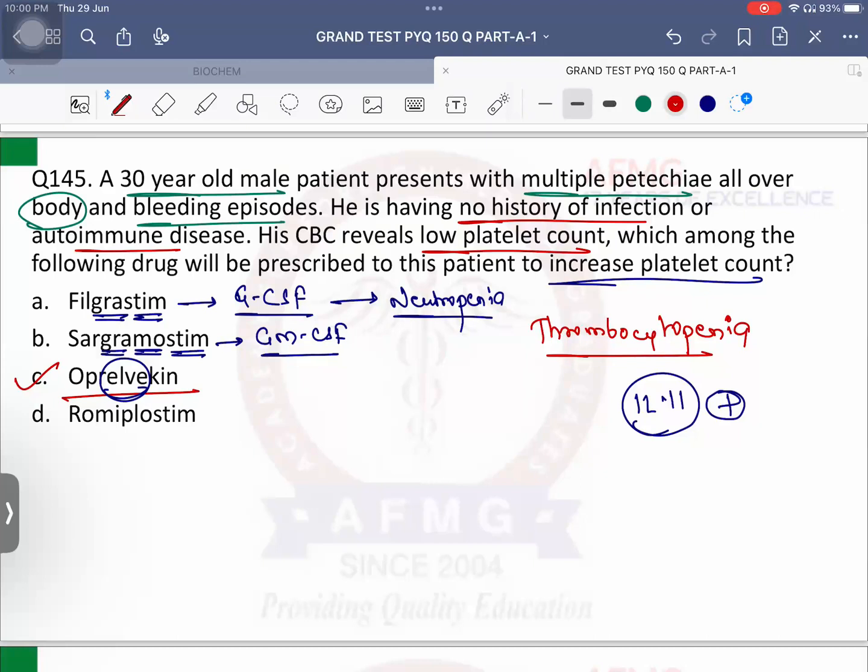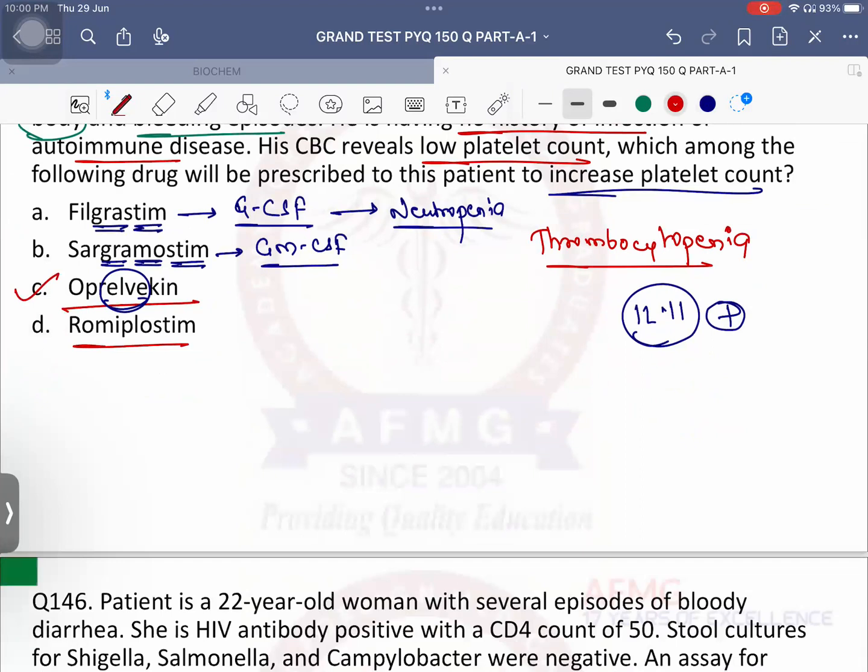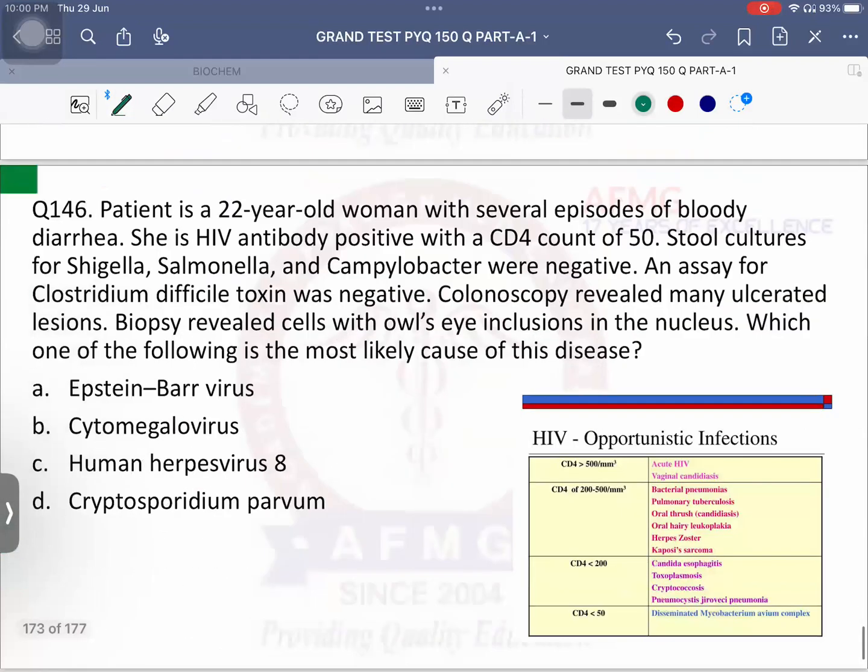When do all these conditions usually occur? Chemotherapy. Very good. Chemotherapy drugs are definitely known to cause bone marrow suppression, and that bone marrow suppression can lead to thrombocytopenia, leukopenia, and anemia in the patient as well. Please remember that. In that condition, we will give filgrastim, sargramostim, or oprelvekin. Romiplostim can also be given, which will also activate the platelets. But important is it is not preferred in chemotherapy induced cases.